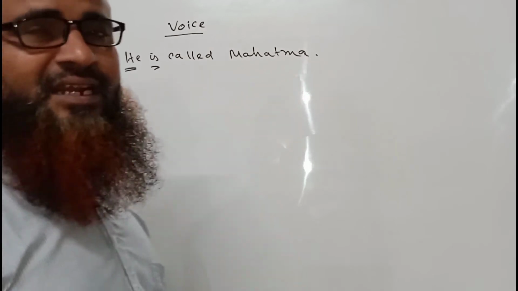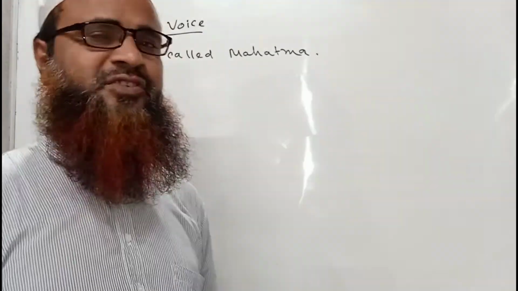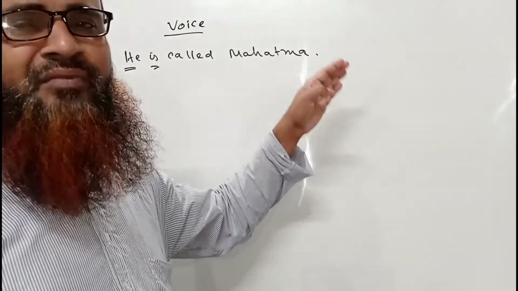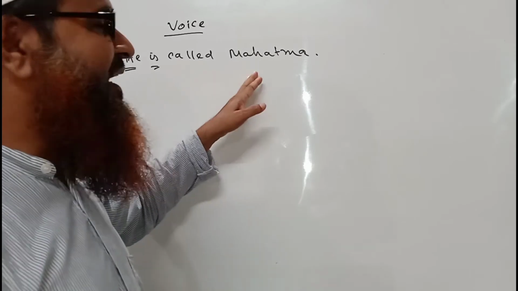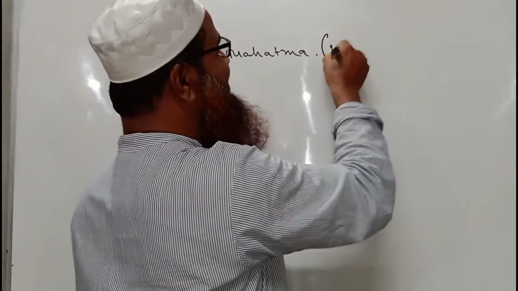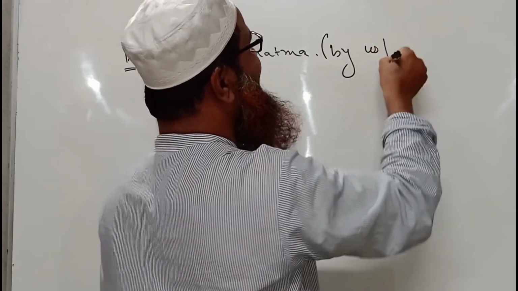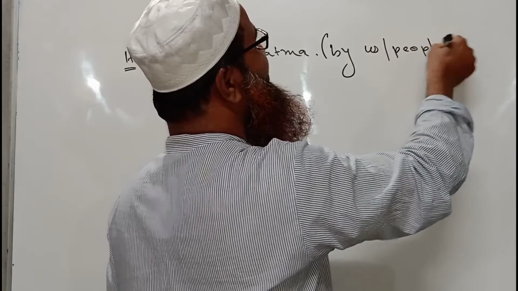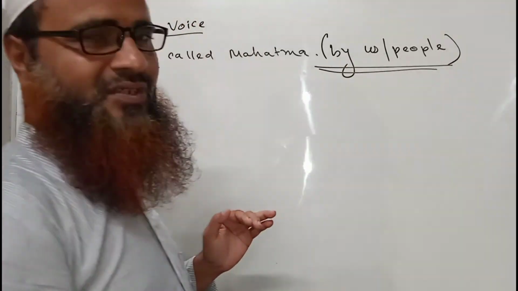So in such sentences we have to guess an appropriate object, and that object must be made the subject. So here we can say, he is called Mahatma by us, or by people. So this will be the complete sentence.